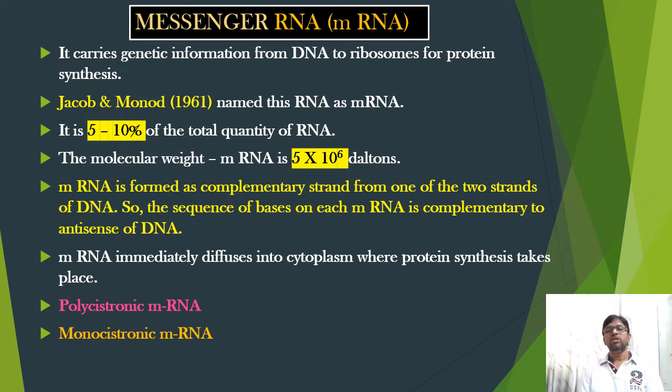So the sequence of nitrogen bases on each mRNA is complementary to the antisense strand of DNA, as it is formed from one of the two strands of DNA. One strand is called the sense strand, and the other strand is called the antisense strand.